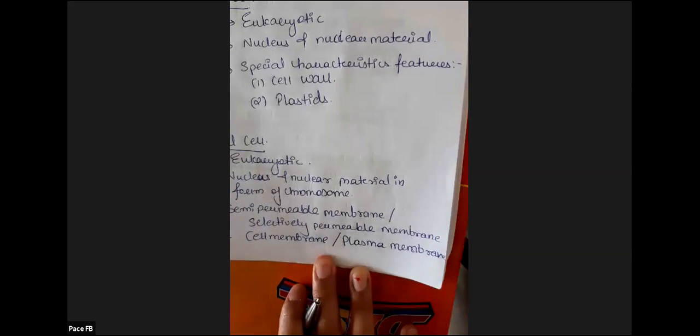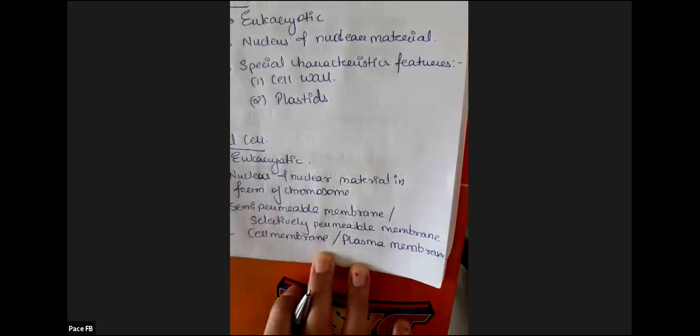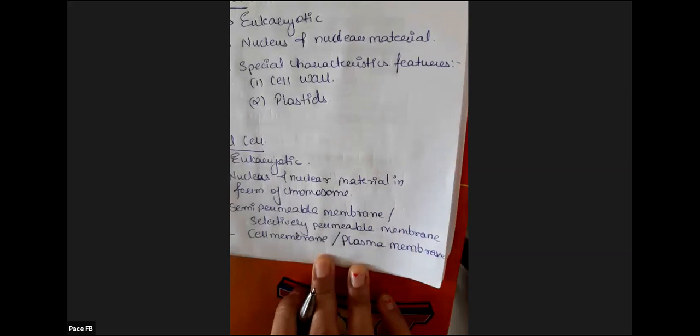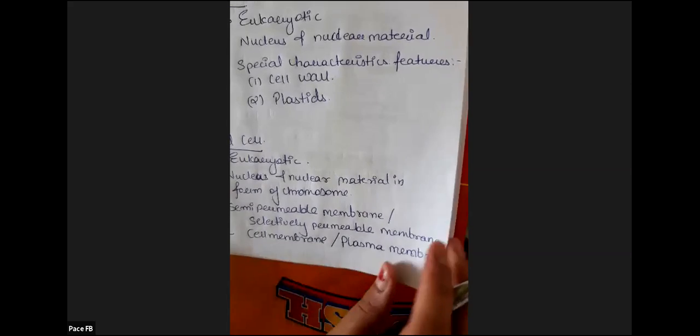So animal cells are eukaryotic. Nuclear material is there. Semi-permeable membrane or selectively permeable membrane called cell membrane is present. Animal cell do not have cell wall. So whatever functions the cell wall is performing, the cell membrane performs in animal cell. Fine. So animal cell have cell membrane.